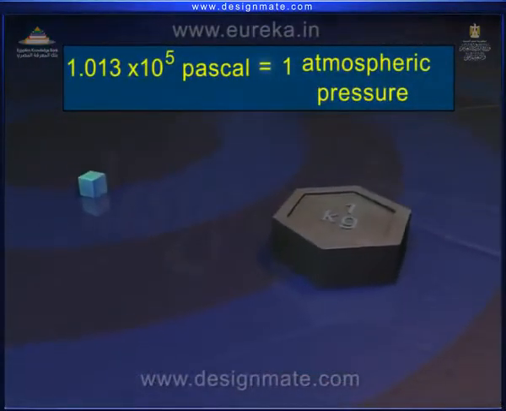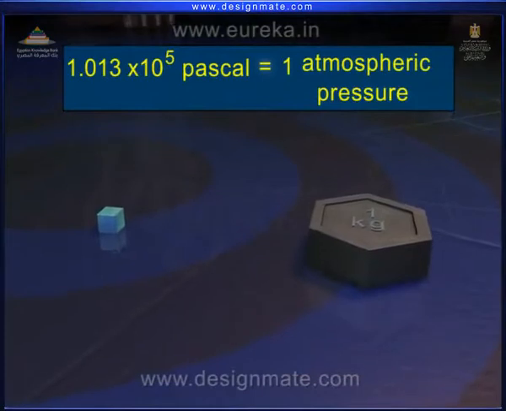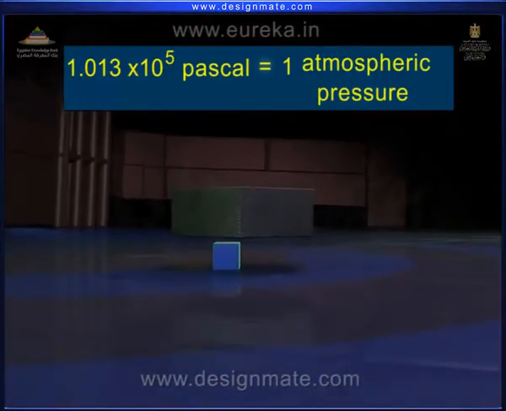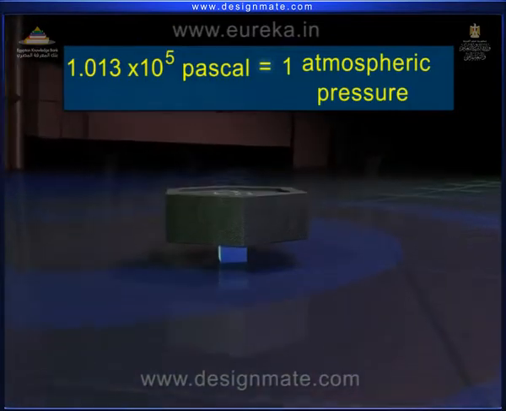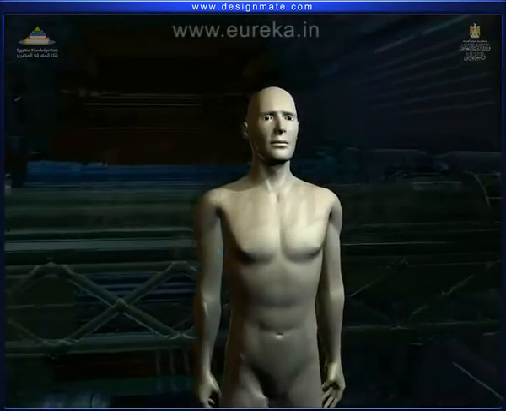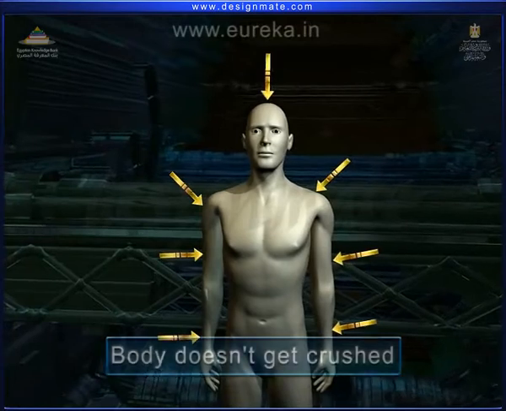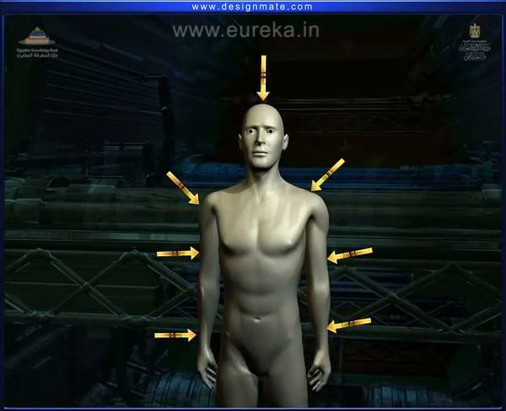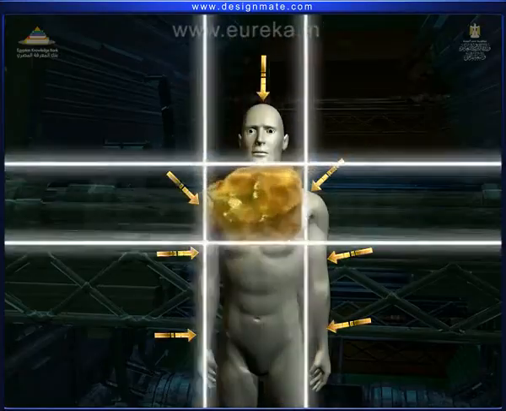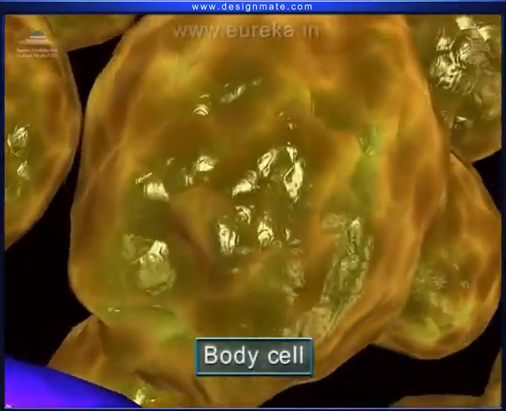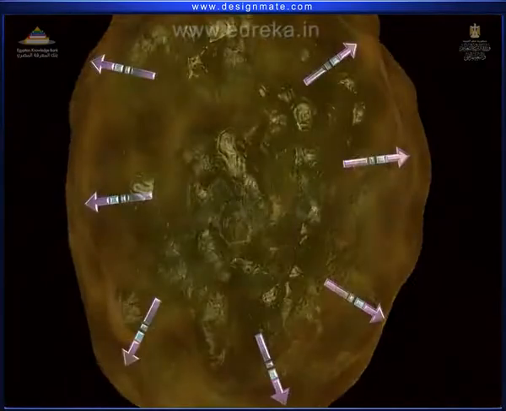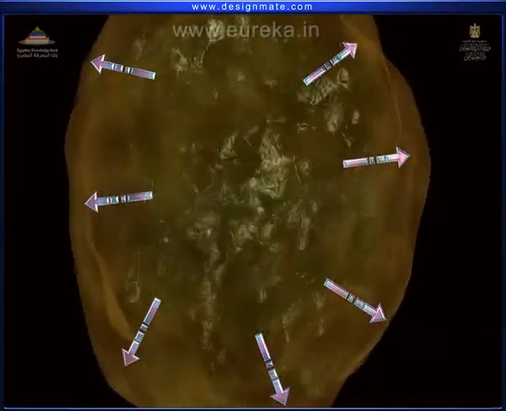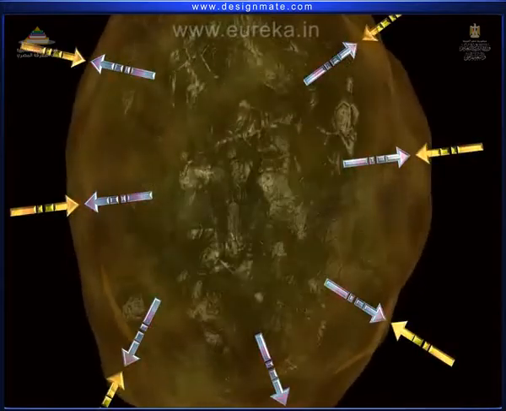This pressure is almost equivalent to placing 1 kilogram mass on an area of 1 square centimeter. But in spite of such an enormous pressure, our body doesn't get crushed. This is because our body is made up of cells, and these cells are filled with liquid. The pressure exerted by this liquid on the wall of the cell counteracts the atmospheric pressure.